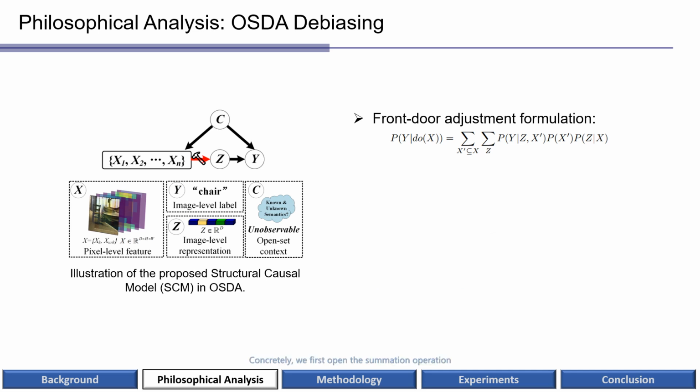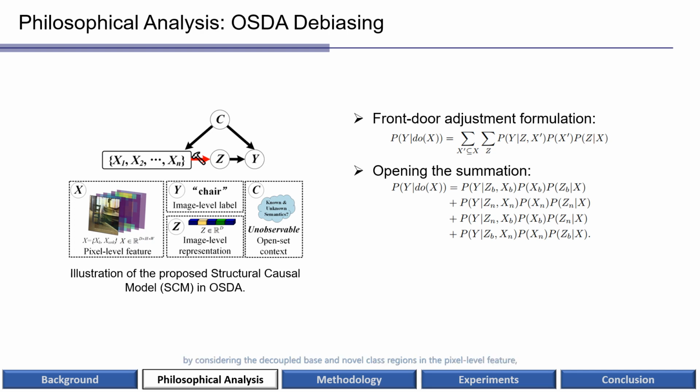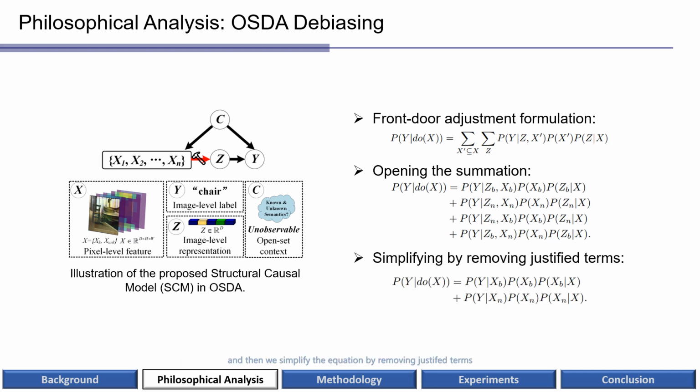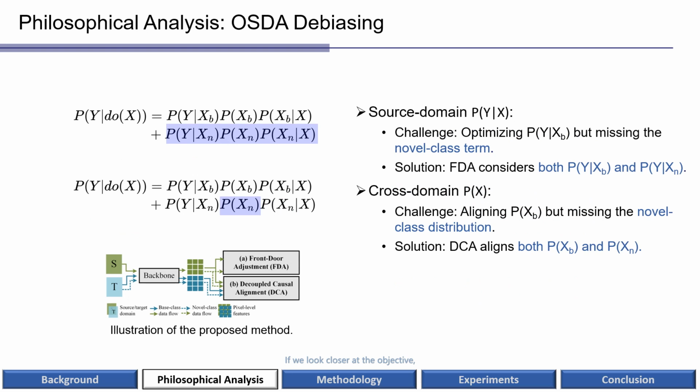Concretely, we first open the summation operation by considering the decoupled base and the novel class regions in the pixel-level features. And then we simplify the equation by removing justified terms to get the final objective of this work. If we look closer at the objective, we can find that existing works only consider the base class terms in the source domain and align the base class distribution. So, we aim to optimize and align the base and the novel aspects.